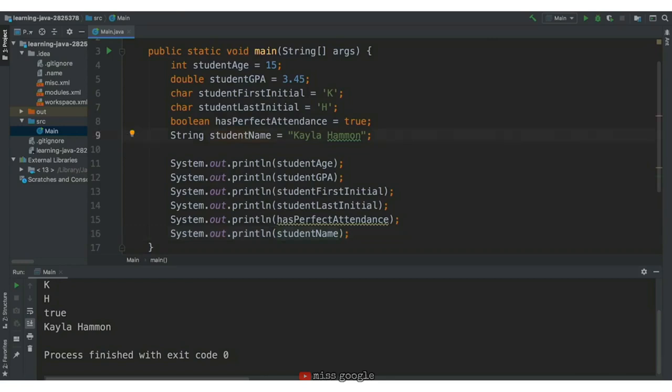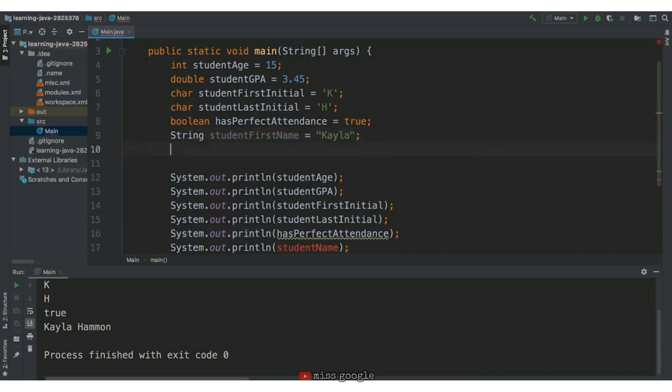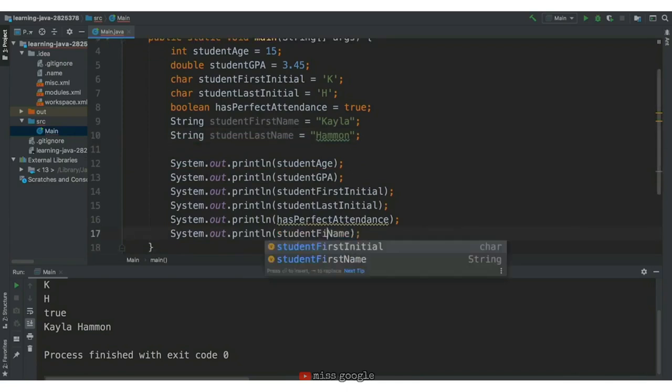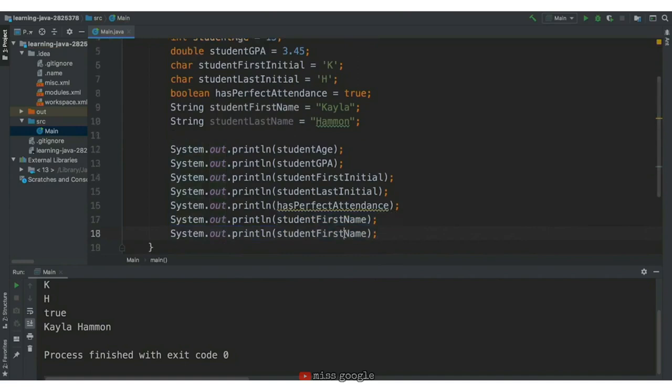Instead of student name, we'll write student first name, and we'll move Hammond to string student last name and have Hammond be the value. And then this is red because student name no longer exists, but student first name does, so we'll print out the value of student first name as well as the value of student last name. We'll save this, run it, and we see Kayla and Hammond separate in the console. Next, we'll look at strings in more detail.